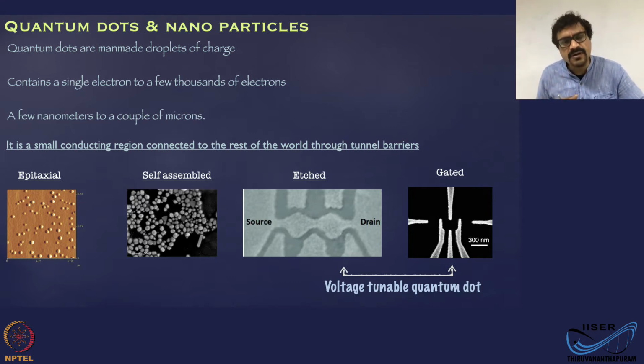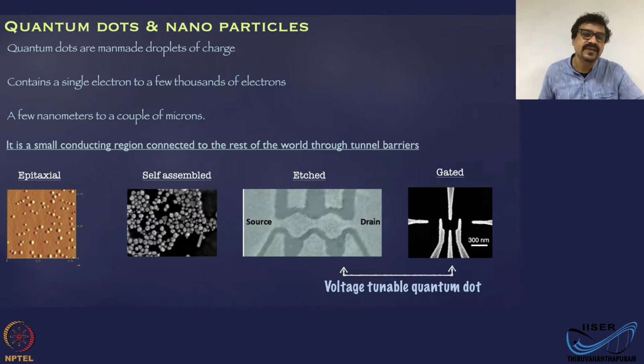When we talk about quantum dots, you can roughly say that it's a small conducting region connected to the rest of the world through a thin insulating region, or we can say, in electrical transport language, through tunnel barriers.